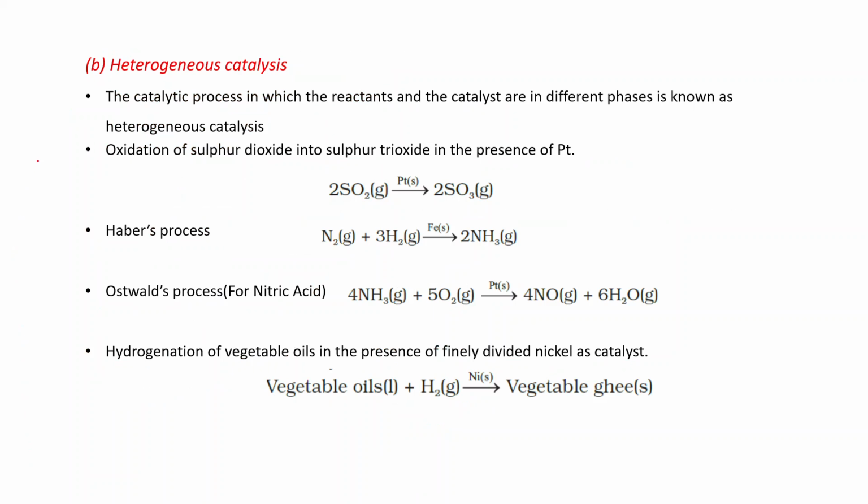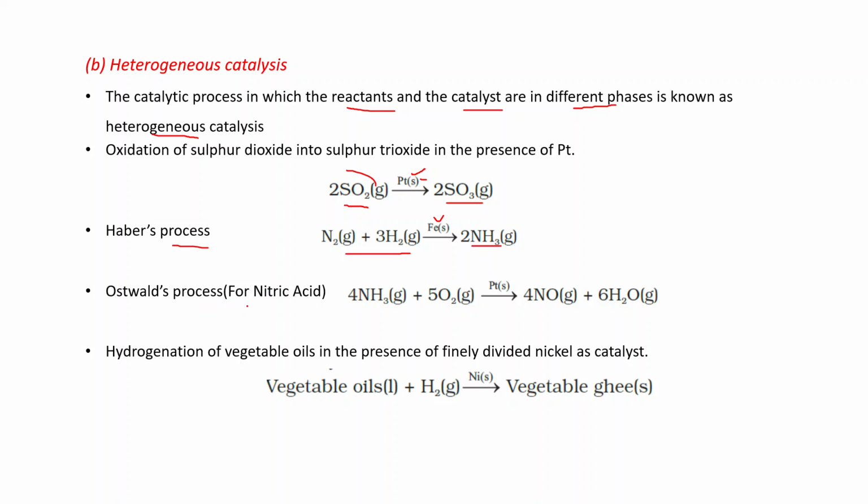But the catalytic process in which the reactants and the catalyst are in different phases is known as heterogeneous catalysis. See, oxidation of sulfur dioxide into sulfur trioxide in the presence of platinum. Now this is solid, this is gas. Haber process we already discussed. In this case, all are gases, but the catalyst is solid.